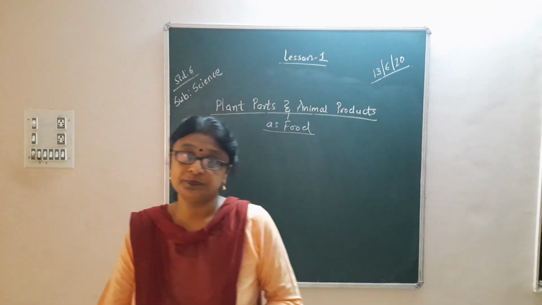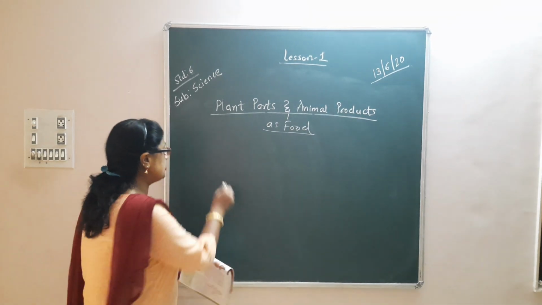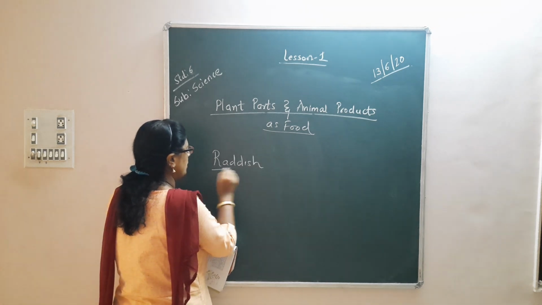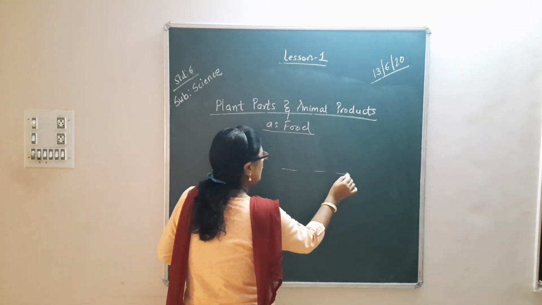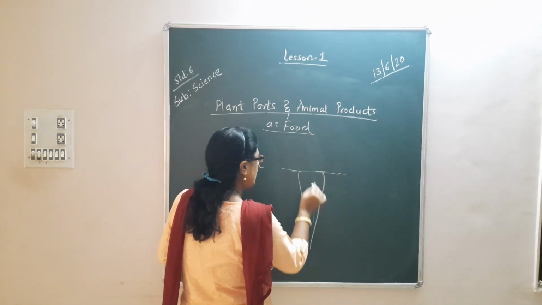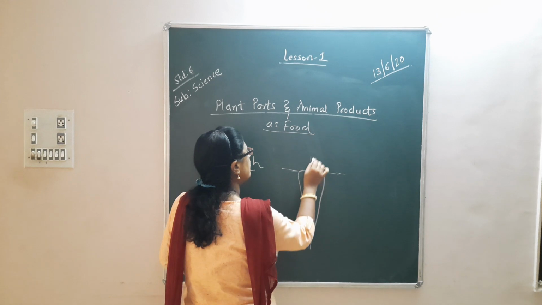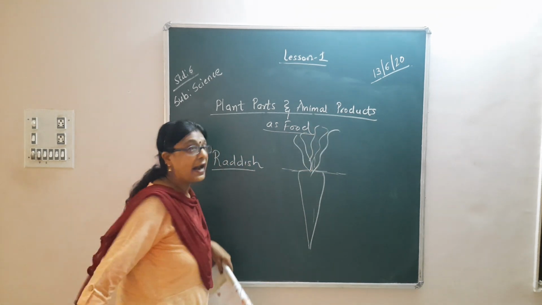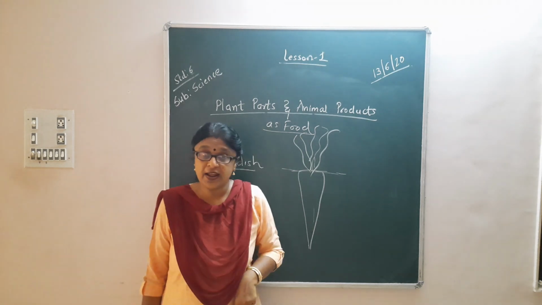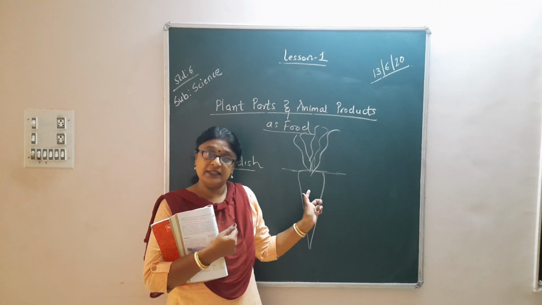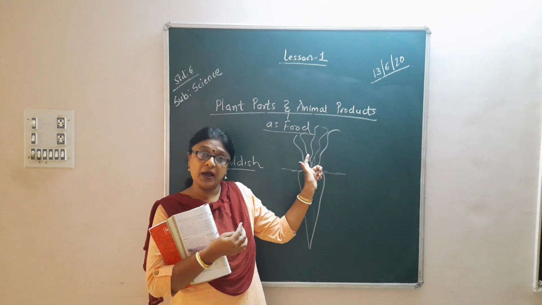Suppose if I say radish. You know what is a radish? Muro. Okay? Where does radish grow? It grows under the soil. Radish, carrot, right? It grows under the soil. This is the white part that we see and this is the green part. Okay?